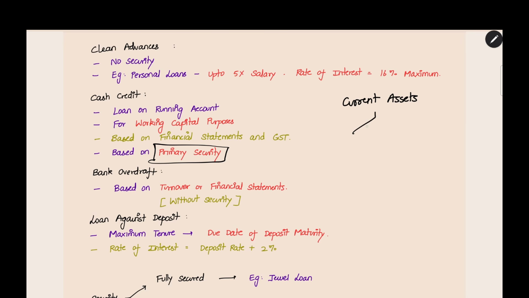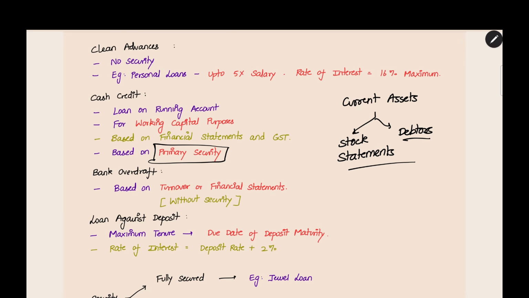What are the current assets? Generally, businesses will have stock as their current assets and they will have debtors as their current assets. What is stock? The item which you sell in the business is the stock. That value they will take based on the stock statements. Every 3 months you have to submit stock statements to the bank and based on that they will give you the loan. And debtors are people who have bought goods on credit from the business but are not paying back yet; they will pay back on a later day or after a certain period of time. Based on this also you can get a loan from the cash credit. So the loans for working capital are based on security.